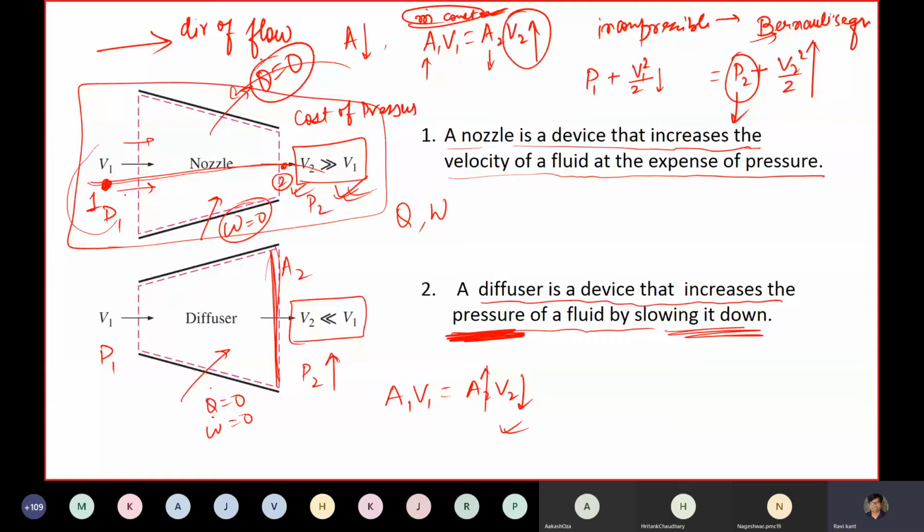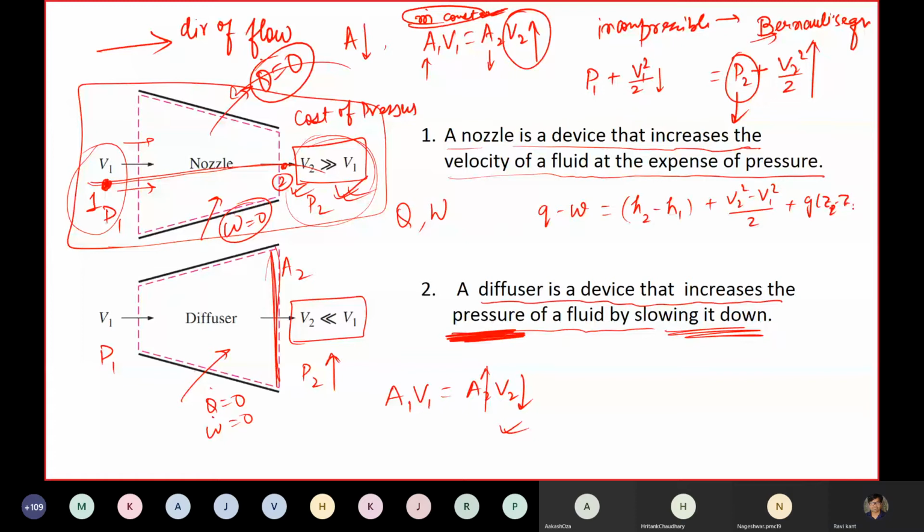When we want to apply my equation here, this is my equation. Q minus W is equal to H2 minus H1 plus V2 square minus V1 square by 2 plus g(Z2 minus Z1). Am I wrong? Am I right? Yes.